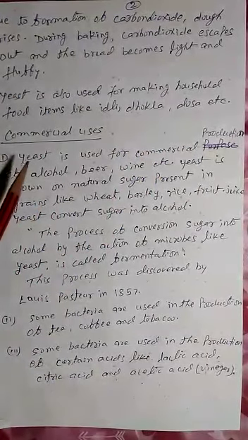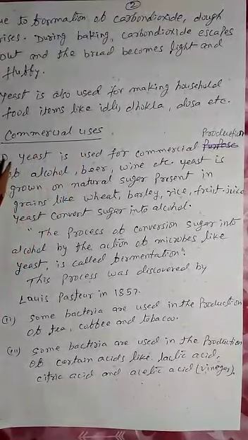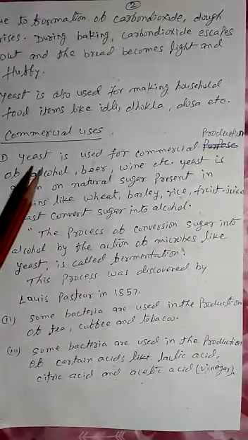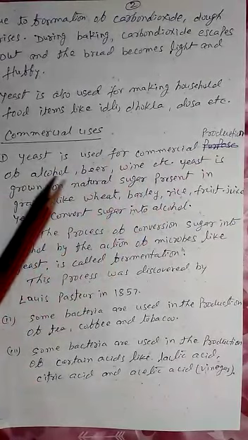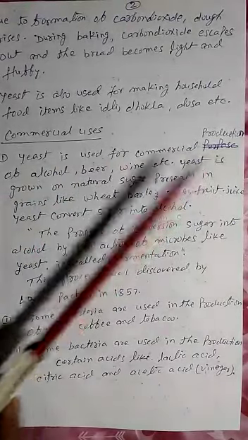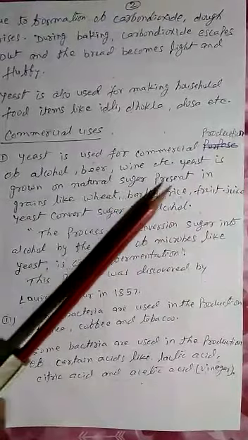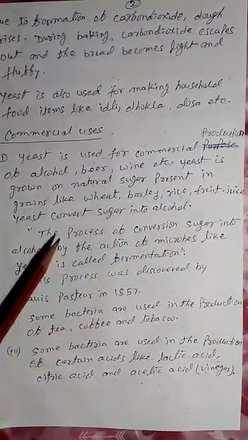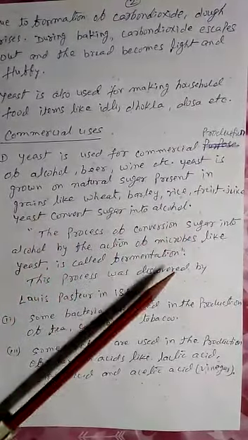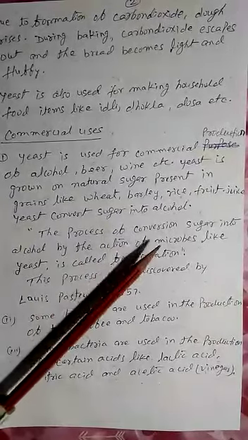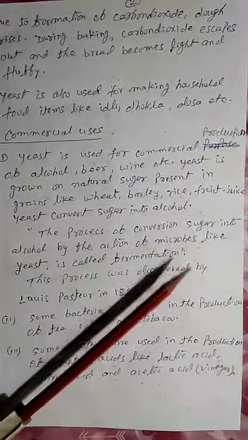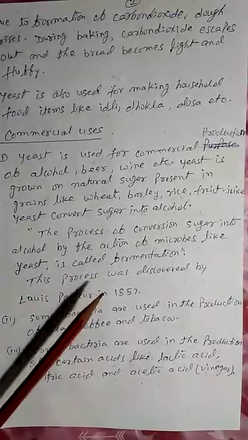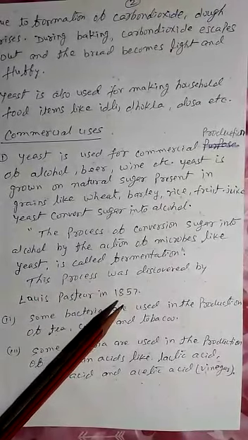Microorganisms are used for commercial purposes also. Commercial purpose means used for production of any substance on a large scale. Yeast is used for commercial production of alcohol, beer, wine, etc. Yeast is grown on natural sugar. This natural sugar is present in grains like wheat, barley, rice, and fruit juice. The yeast changes this sugar into alcohol. The process of conversion of sugar into alcohol by the action of microbes like yeast is called fermentation. This process of fermentation was discovered by Louis Pasteur in 1857.